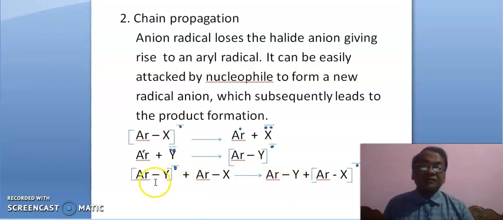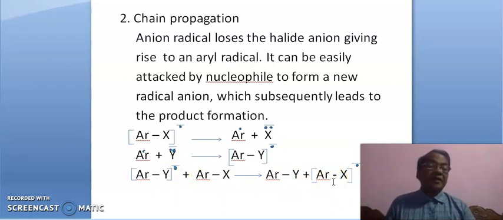This ArY is now free, it is the product, and this one electron is given to this substrate leading to radical anion. Here it is important to underline that this radical anion is exhausted in this step and that very radical anion is produced.